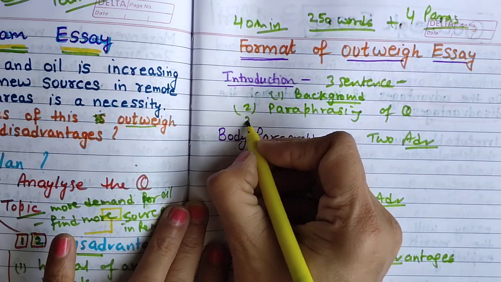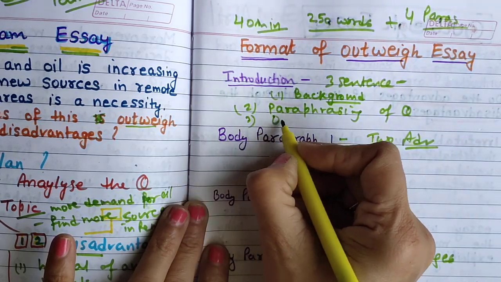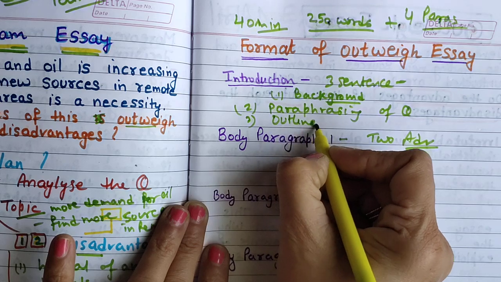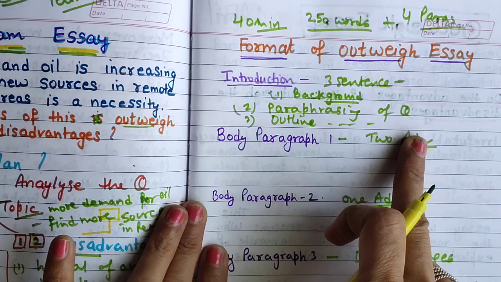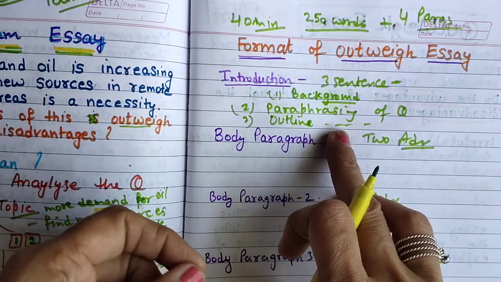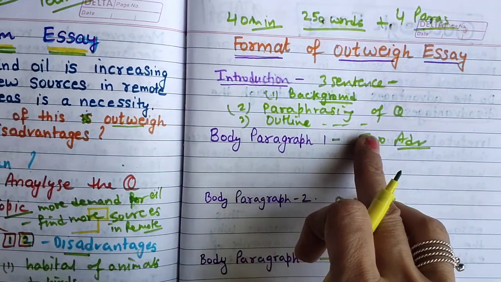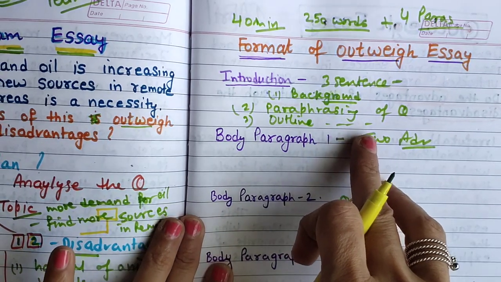Question statement, and then what you are going to write is the outline statement. This essay will discuss or explain this, you can use it. But when you are saying the advantages outweigh, then you can give one point of what you are going to discuss in the upcoming paragraph.